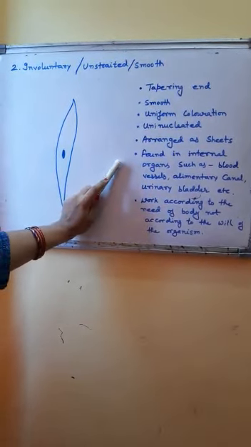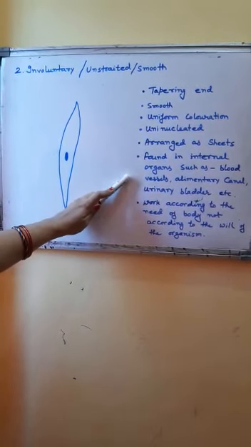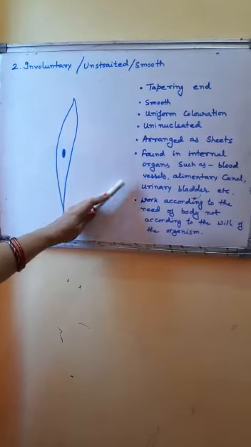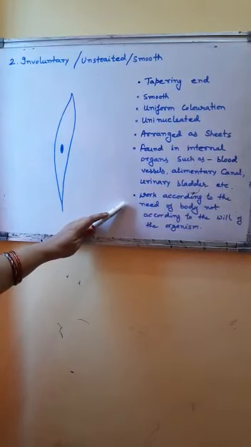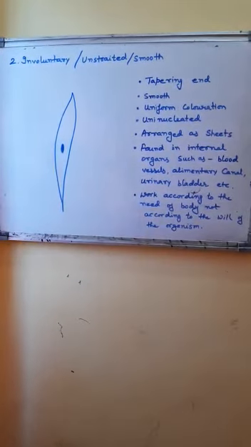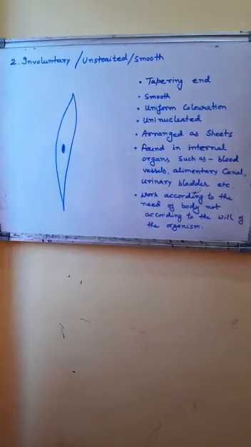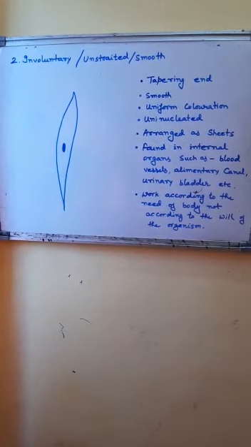Wherever there is movement not under the control of the organism's will, these work according to the need of the body.